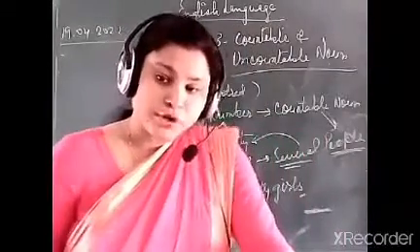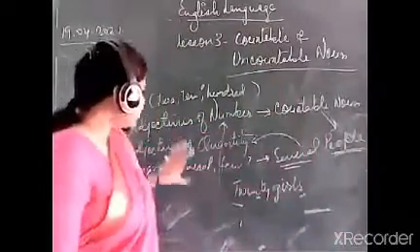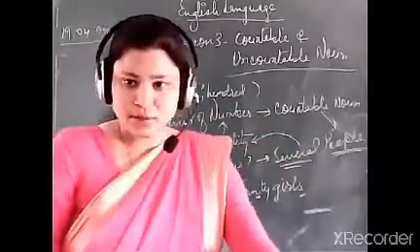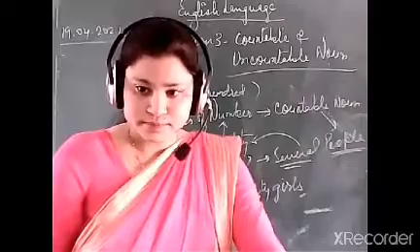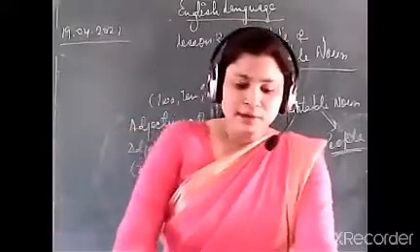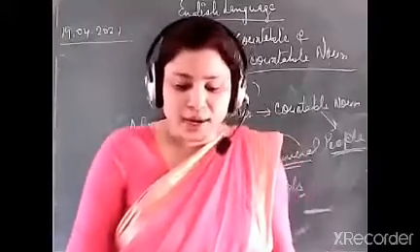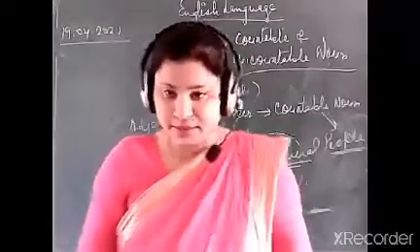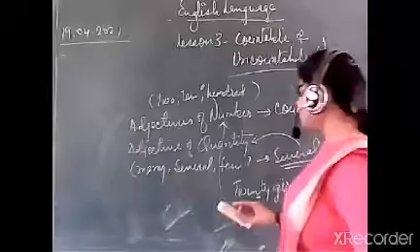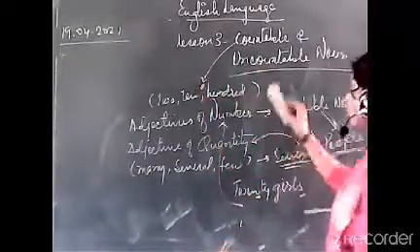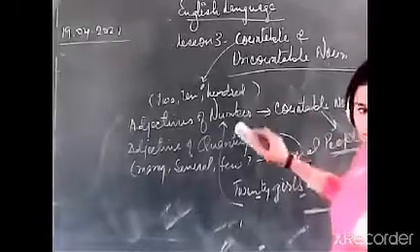Now, uncountable noun. What we have read here is all about countable noun. Now we are going to study uncountable noun on the next page. Uncountable noun takes before it adjectives that do not mean quantity or number. Clear? For countable noun, what is studied here will apply.